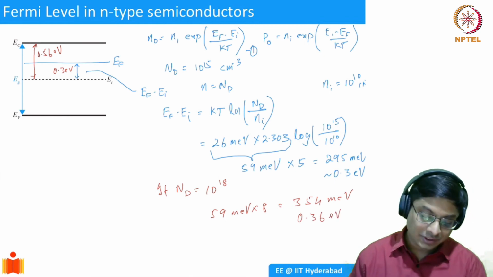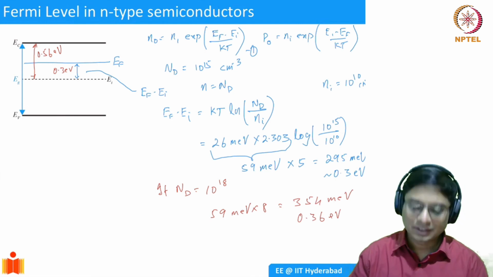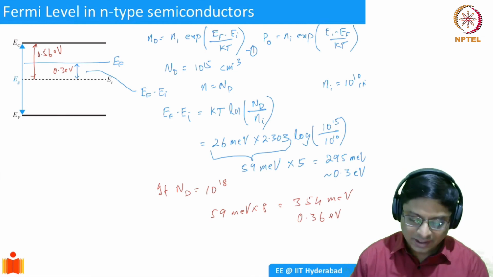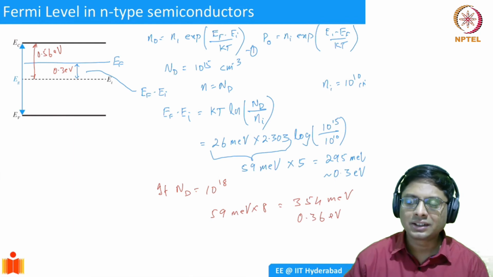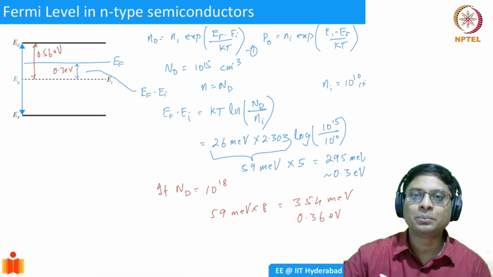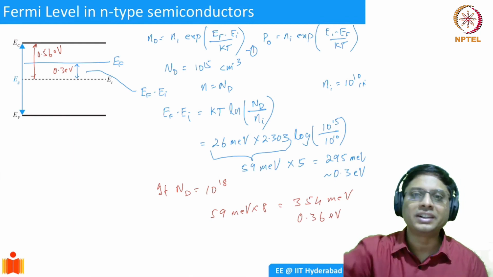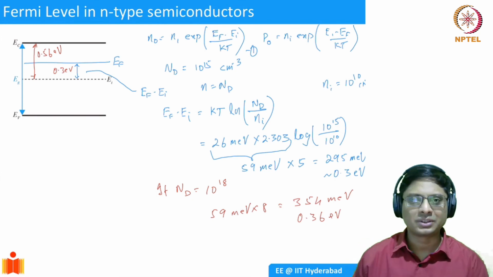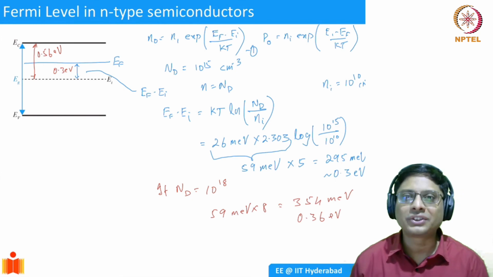So as you increase, you see 10 power 15 was already at 0.3, but as you go higher and higher, the Fermi energy moves slower. It doesn't move as quickly as your concentration increases. Okay, this has some implications. We'll show you something in the end. Okay, so this is electron concentration. That's fine. What is the hole concentration?